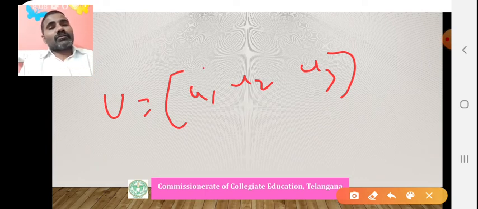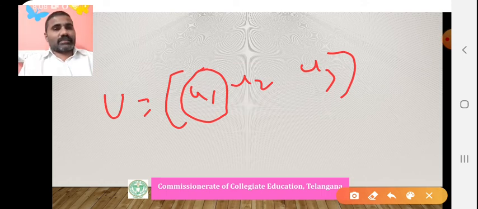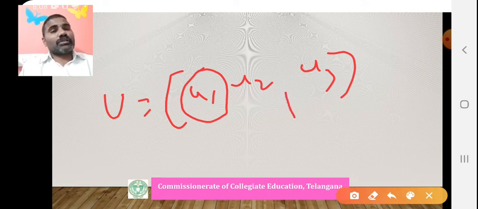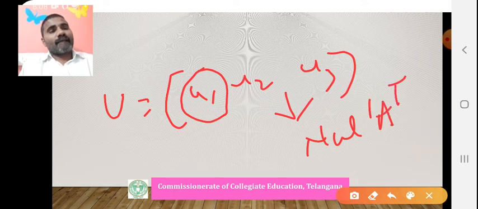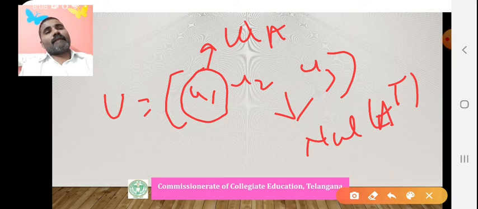That's why the first vector is the basis for column space of A, only U1. The remaining two are the basis for null space of A transpose.